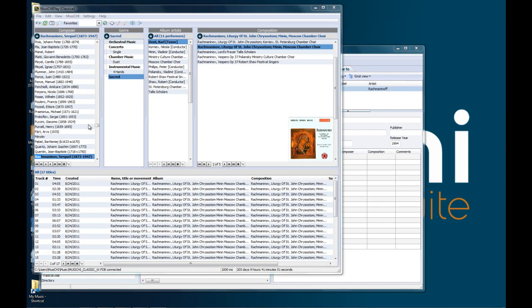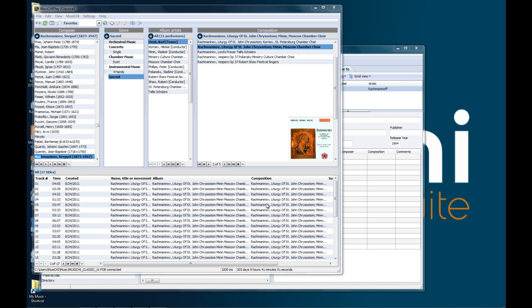Hello, the purpose of this video is to show how you can pass data between the various applications of the MusiCHI Suite. Three of the applications, the player, the Reaper and the tag editor, have editing capabilities. So let's see how we can exchange data between the player and the Reaper.